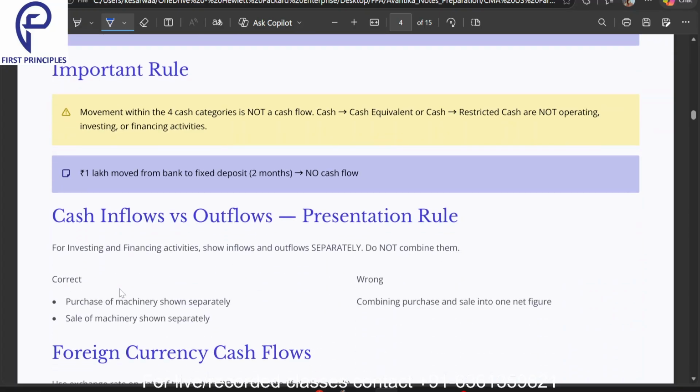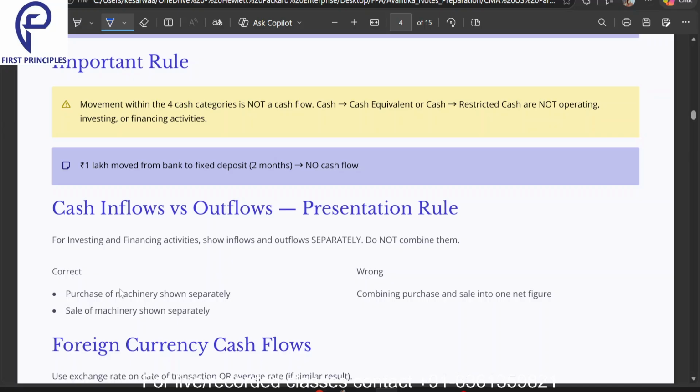Now, one very important rule over here is that movement within the 4 cash categories is not a cash flow. That means if your cash moves from cash to cash equivalents, or from these categories to restricted cash, these are not termed as movement of cash, because the cash is the same.